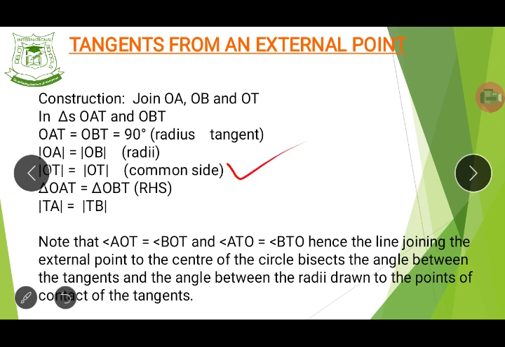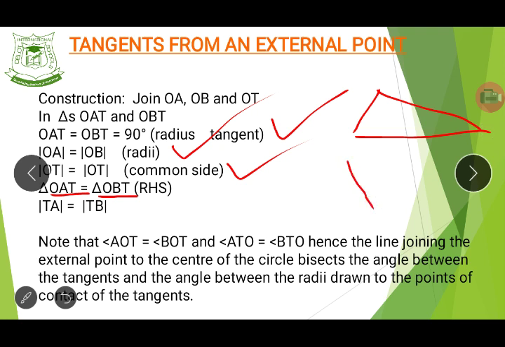Now look at this. Therefore, the triangle OAT is equal to OBT. Why? Because all their parameters are the same. From the base of the triangle to the height of the triangle to the hypotenuse of the triangle, all is the same between the two of them. That is why we can then say that the two triangles are equal. Therefore, your line from T to A and from T to B, they are also what? Equal.